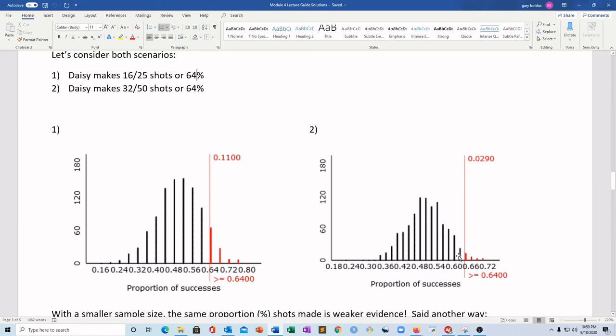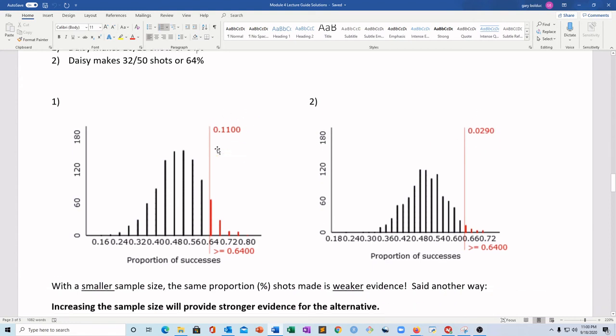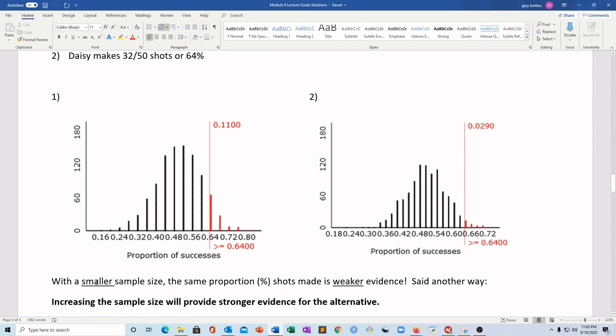So we talked about this last week. We saw that if you have a distribution, a chance model, that's a little more packed together, like this one is, then you're going to end up with the same statistic looking, and actually being, more extreme. What does it mean to be more extreme? It means you have a smaller p-value, and that's what happens. Look at this. My p-value is rounding to 3%. Here, my p-value is 11%. So what happened? A smaller sample size with the same statistic.